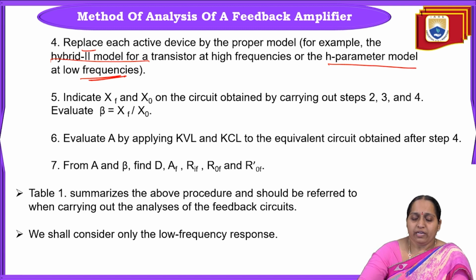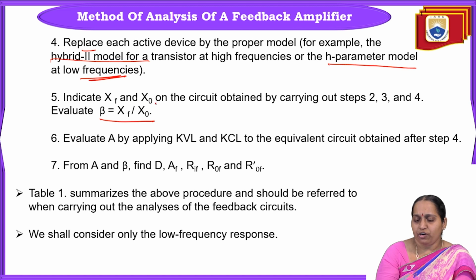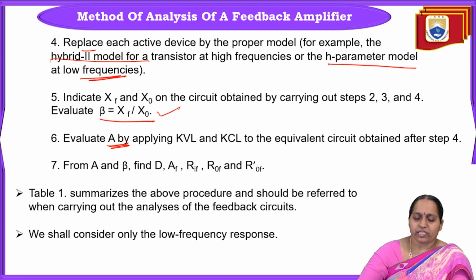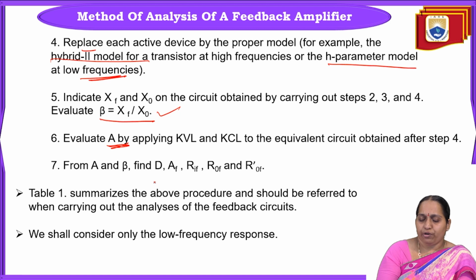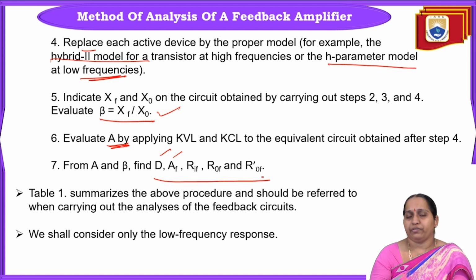After that, fifth one is you will calculate beta. Okay, using XF and X0, you will calculate the value of beta. Beta is nothing but feedback signal by output signal, that is XF by X0. You will find out beta. After finding beta, sixth step is to find out A, that is gain without feedback. Sixth step is to find out A. So once you get A and beta, finally you will find out all these factors: desensitivity, gain with feedback, RIF, R0F, and finally R0F dash.